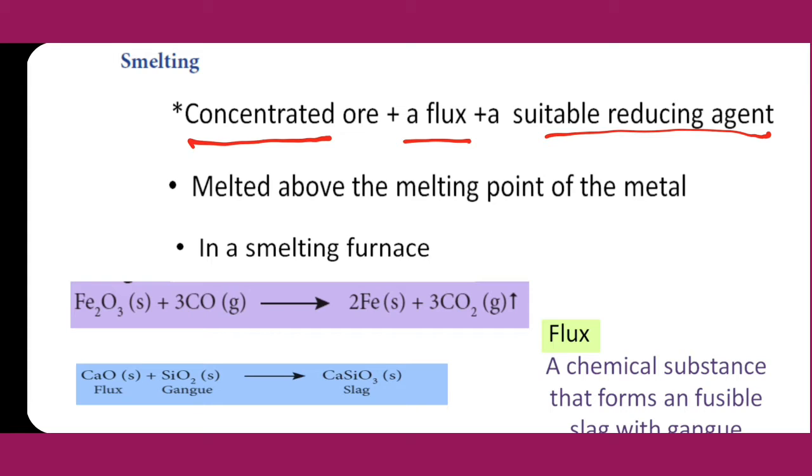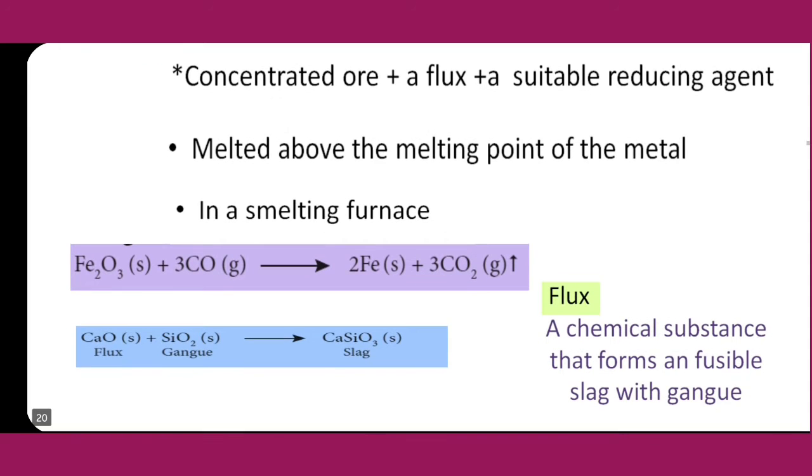That concentrated ore is taken for this smelting process with flux and reducing agent. Flux is a chemical substance that forms fusible slag with gangue.